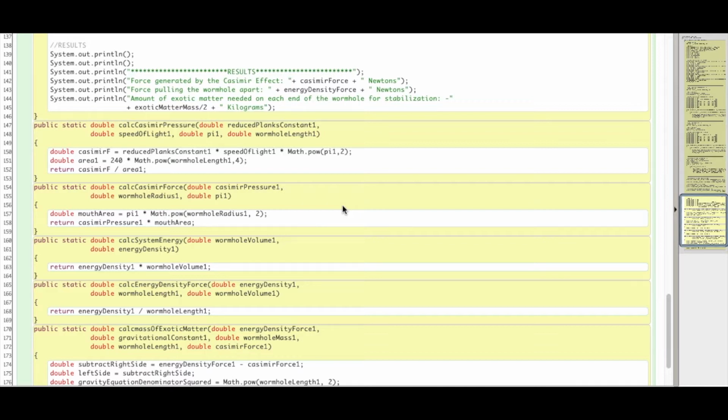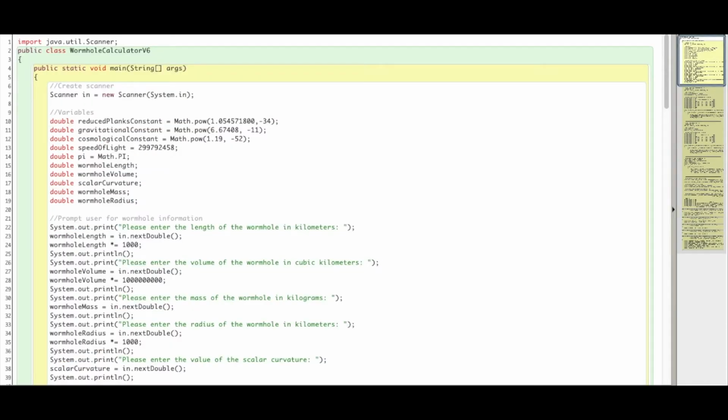The first is called the Casimir effect, which is a phenomenon in quantum field theory that uses differences in the energy density outside of the wormhole and inside of the wormhole to pull it together, thus stabilizing it. In my Java program seen here, the amount of force generated from the Casimir effect is calculated.